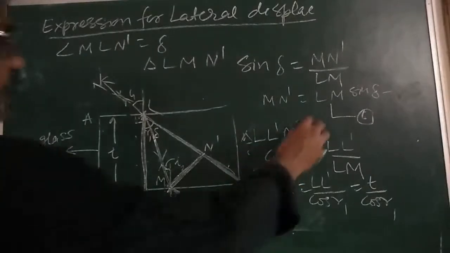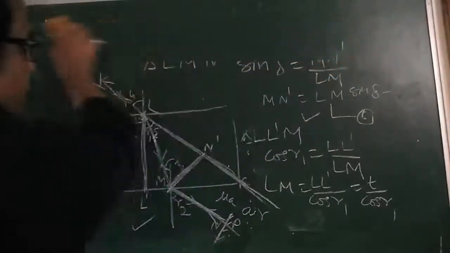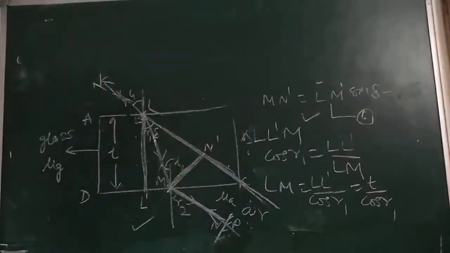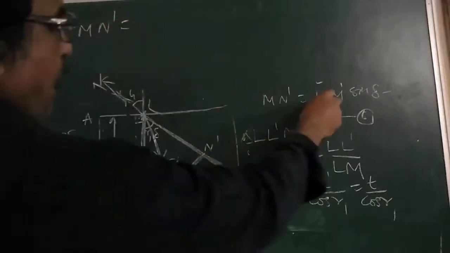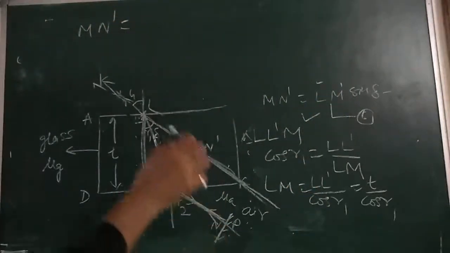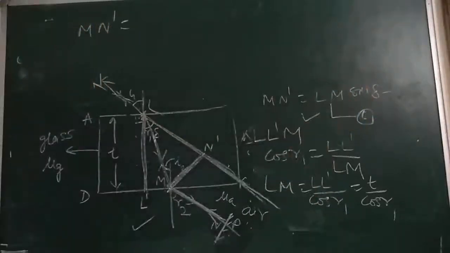So from our equation number 6, the lateral displacement would be MS is equal to LM sine delta.